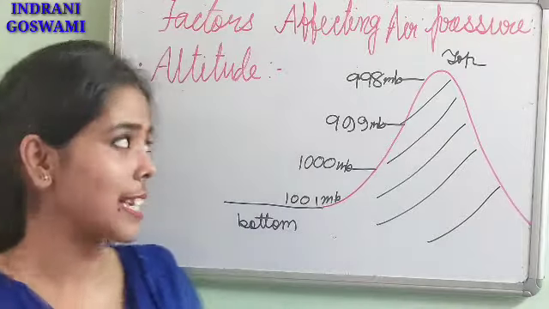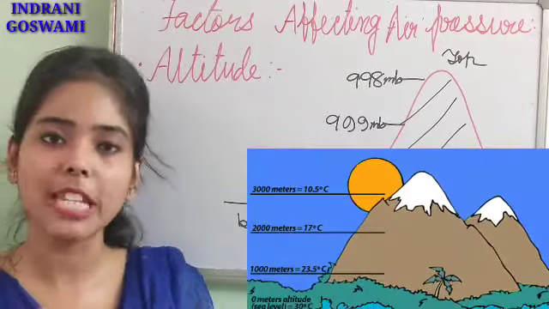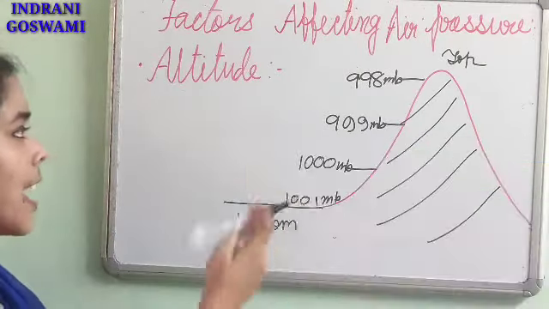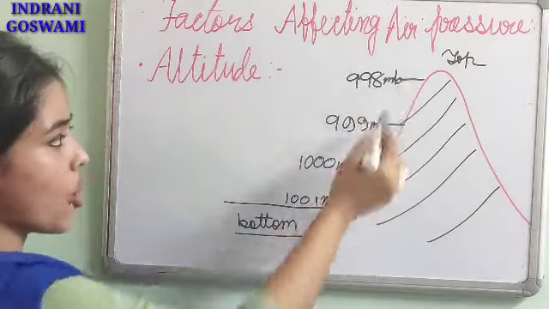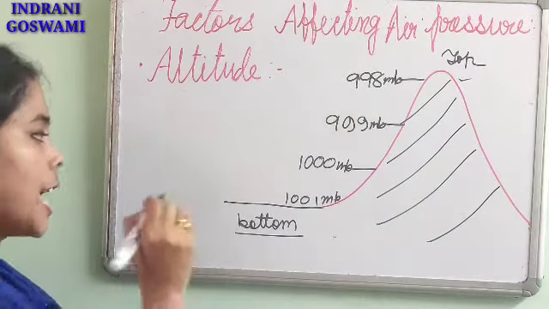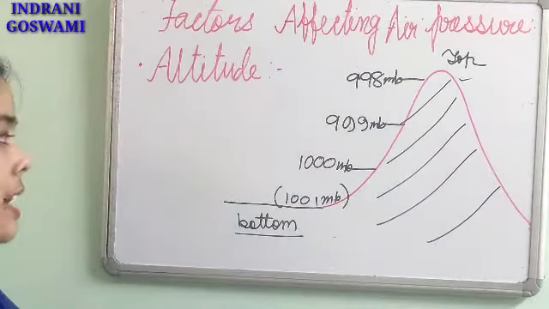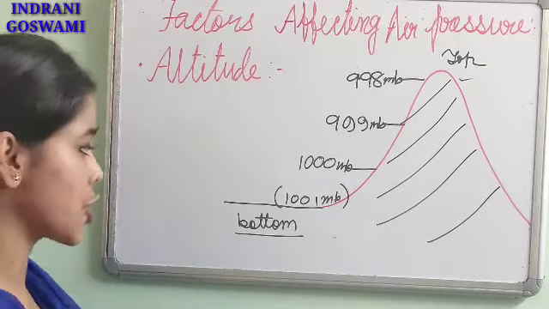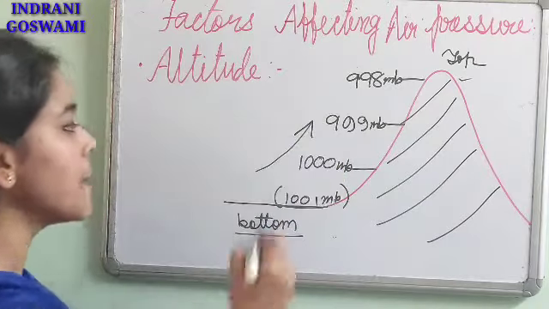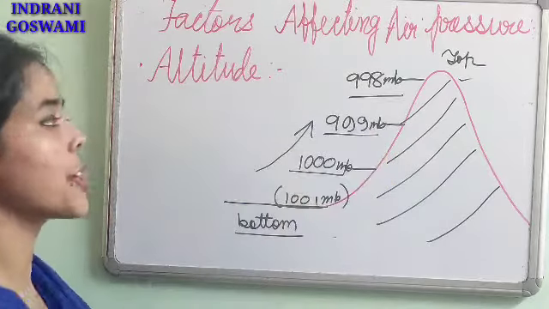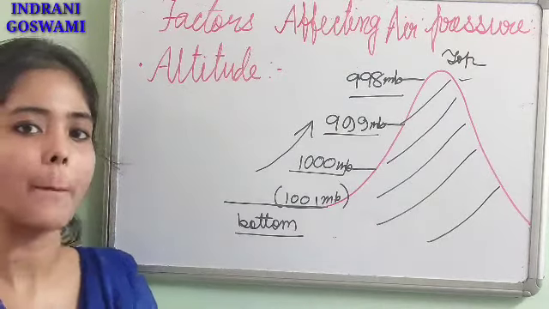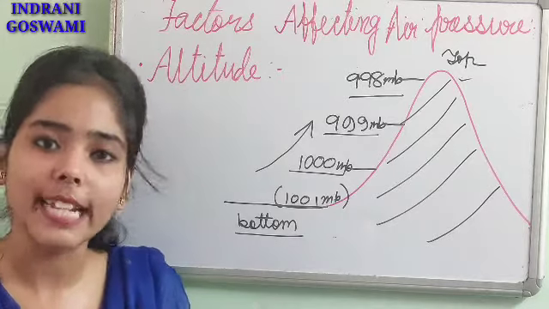Now the first factor is altitude. What is the meaning of altitude? Altitude means height. You can see in this diagram, this is the bottom part of the mountain and this is the topmost part of the mountain. At the bottommost part, the atmospheric pressure is 1001 millibar. When we go up, automatically the air pressure decreases. Why so? Because when we go up, the air density also decreases.